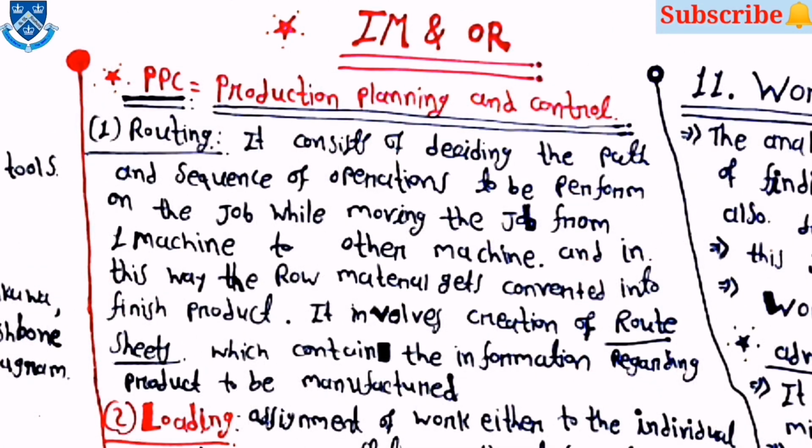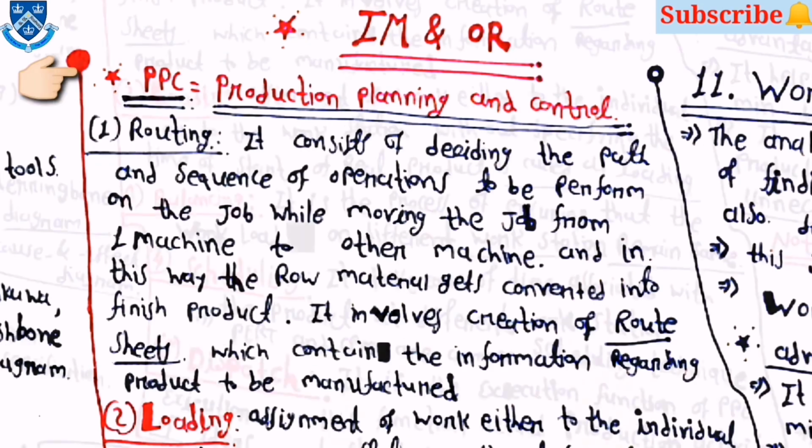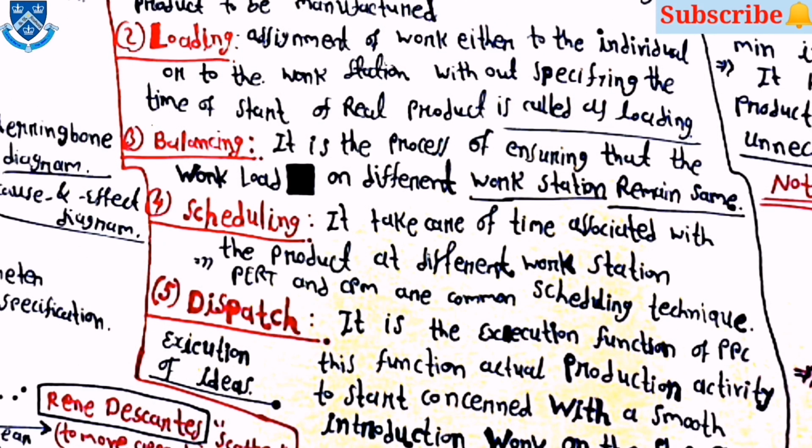Now the next topic is PPC, which means production planning and control. Here first one is routing. For the loading, it is the assignment of the work either to the individual or to the workstation without specifying the time of start of real product. Then after that balancing is there. It is the process of ensuring that the workload on different workstations remains the same. Then scheduling takes care of the time associated with the product at the different workstations, and PERT and CPM are common scheduling techniques.